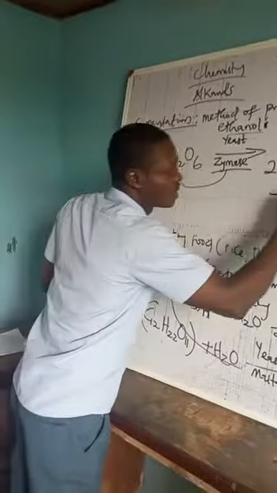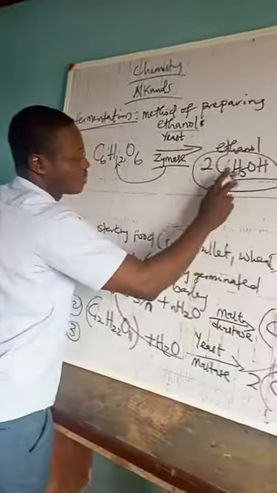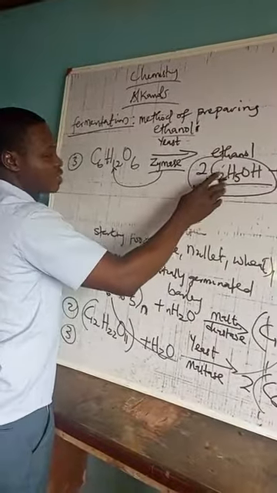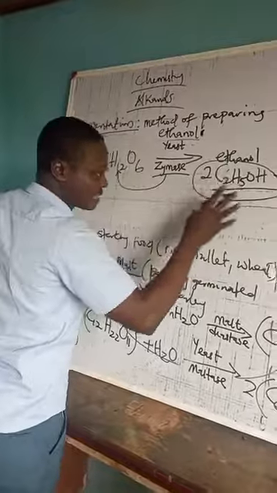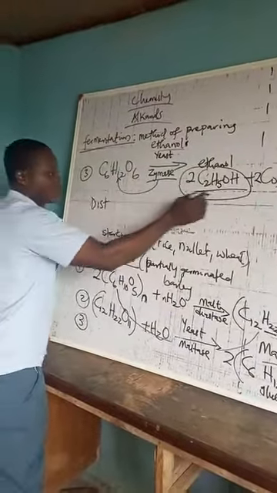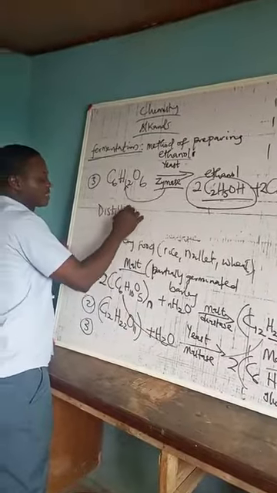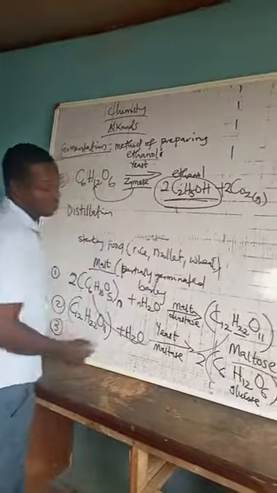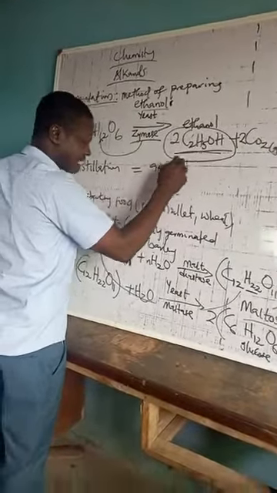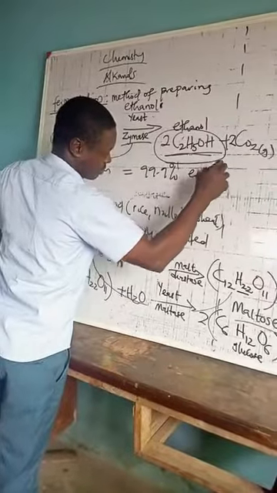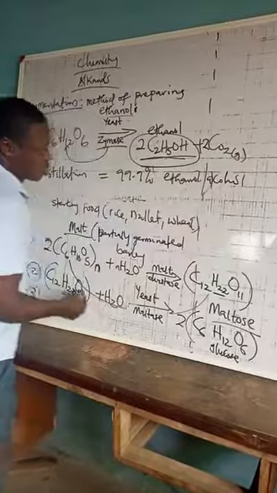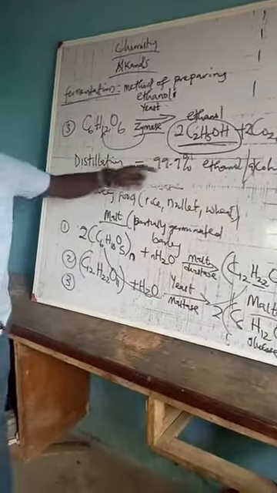But one thing that is worth noting is that the ethanol produced is not 100% pure. So there are traces of other products. So if you want 99.9% ethanol, then you have to distill this ethanol produced. So distillation is another process that this ethanol has to go through. So after distillation, you can get up to 99.9% ethanol or alcohol. So from there, you can now get your ethanol.